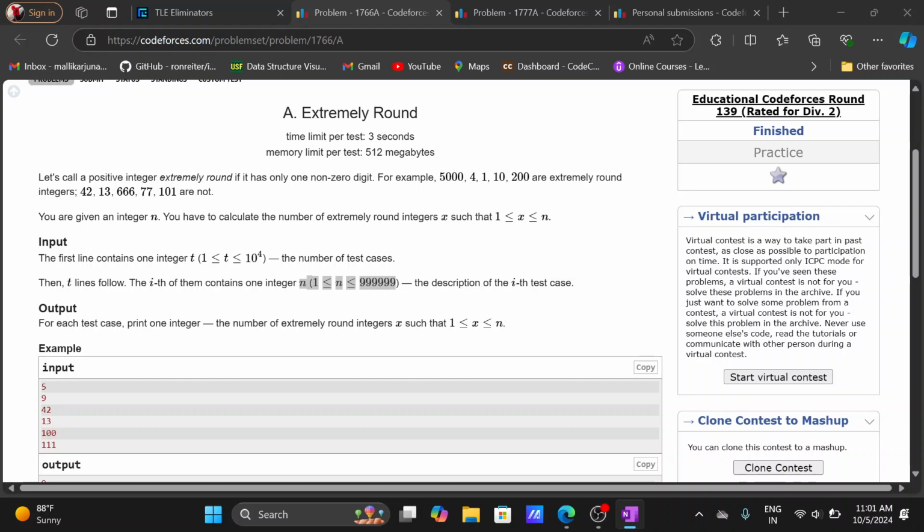So basically we can say it is within the integer range, because the integer range is 10 to the power of 9, right? So we can use integer for this.